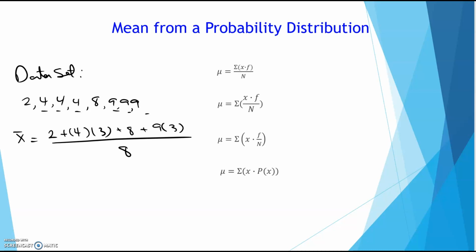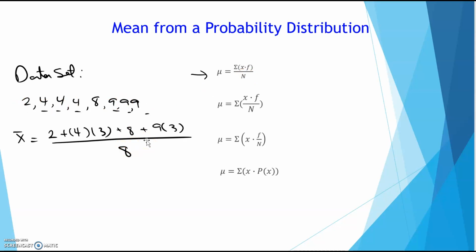Okay, same thing here. We are taking the x value, which each one of these, the 2, the 4, 4, 4, 8, 9, 9, 9, that'd be an x value, times the frequency. Here would be 3, here would be 3. This would be times 1, so I didn't write anything. Divide by the number of values in my data set. This would be 8.